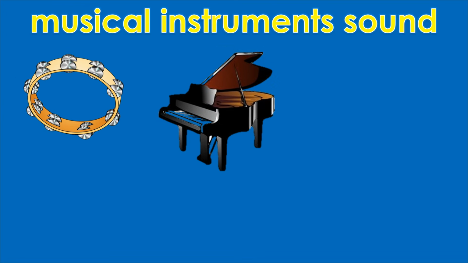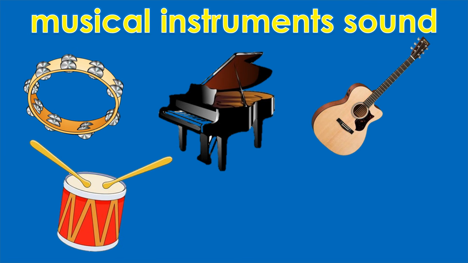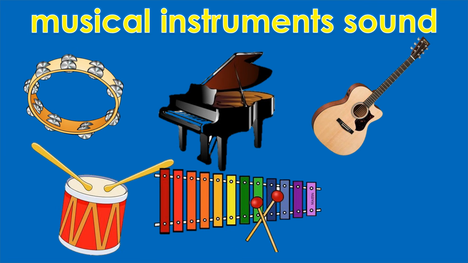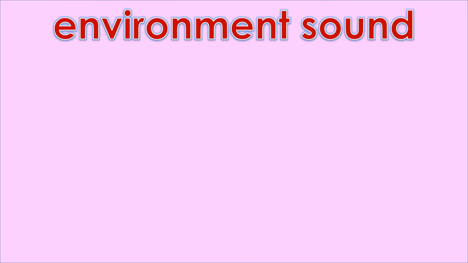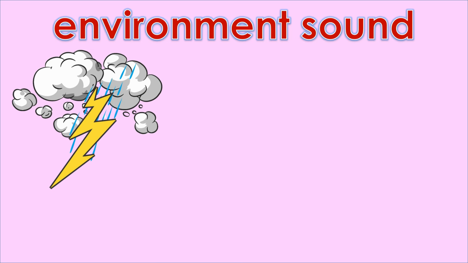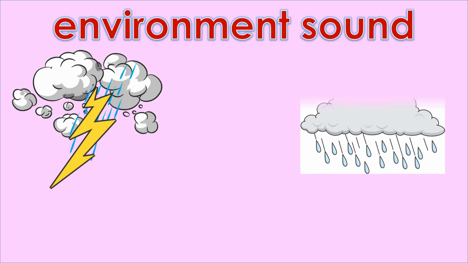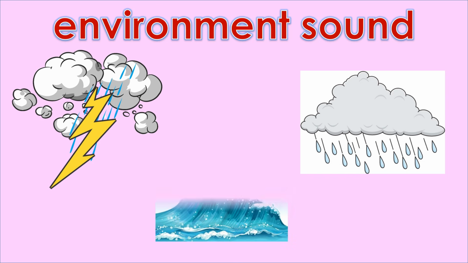Another group of sound is from the musical instruments like tambourine, piano, guitar, drum, xylophone, and maracas. Another group of sound is from our environment. These are natural sound or God-made sound like thunder, rain, and ocean.